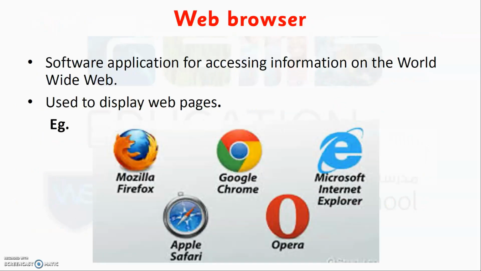What is a web browser? A web browser is a software application that can be used to access information on the World Wide Web. A web browser can also be used to display web pages. Now many of you have been seeing Mozilla Firefox, Chrome, Microsoft Internet Explorer, etc. There are many of them.